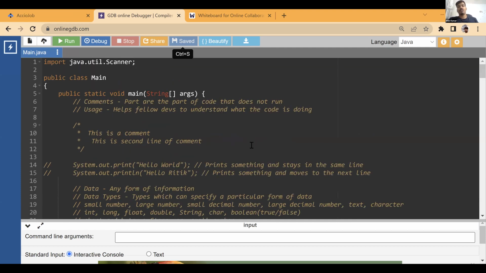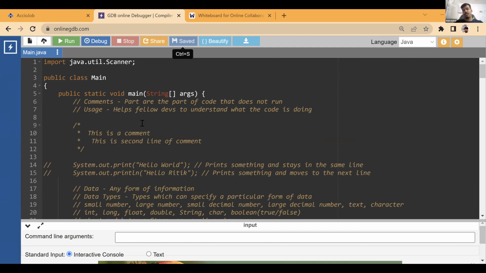Okay. So we started with the basics of programming. We learned about what comments are. Basically, these are some part of code that does not run, but we add them to help other developers, other people who are reading through the code, to understand what this particular code is doing, just in order to save time.